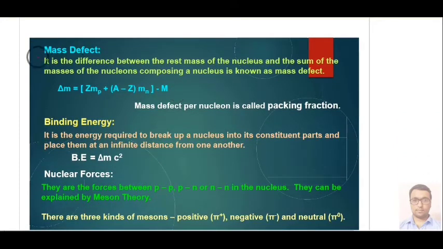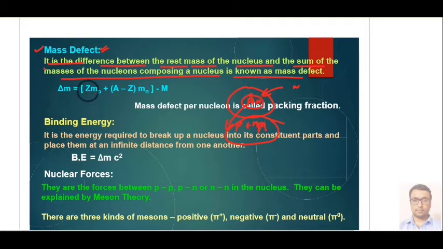So first we understand what is the formula for mass defect, or how this mass defect is calculated. It is the difference between the rest mass of the nucleus and the sum of the masses of the nucleons composing a nucleus, known as mass defect. First of all, we know that every nucleus is made up of proton plus neutron. So we will first calculate the sum of masses of their constituent particles, that is proton and neutron. Then we will measure the whole mass of the nucleus, and we will see the difference between them.